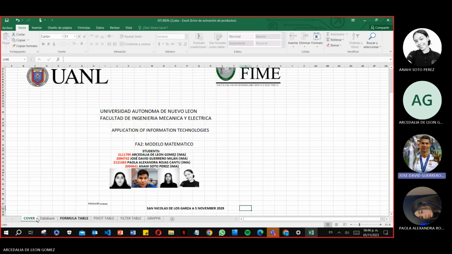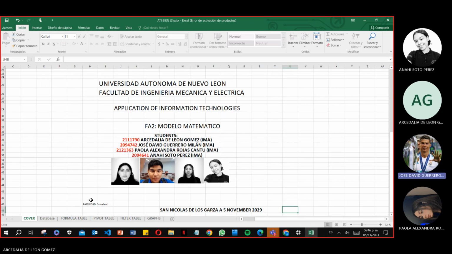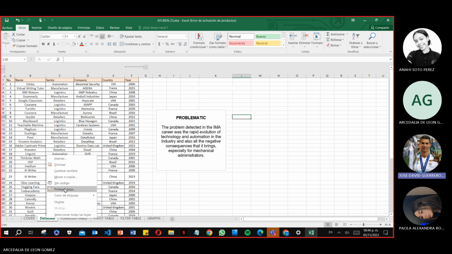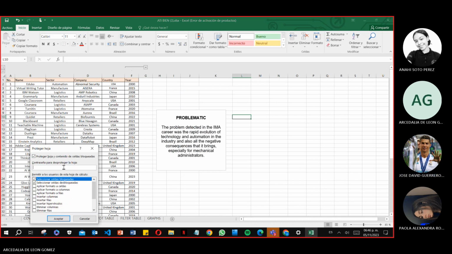Well, to block the sheets so that nobody can edit, we point the cursor on the name of the sheet, and with the right click, we will open a bar of options. We select where it says Protect Sheet, and a menu will open. We put the password we want and press enter, and the sheet will be blocked.